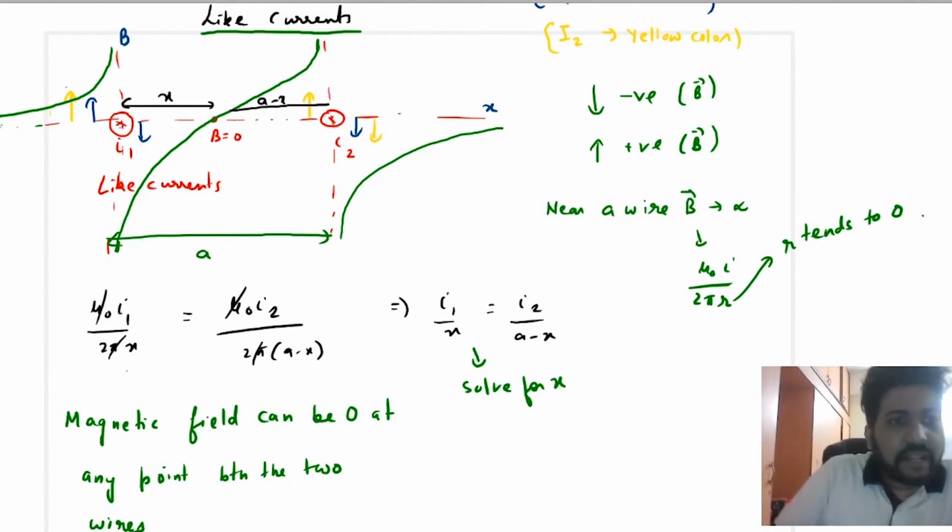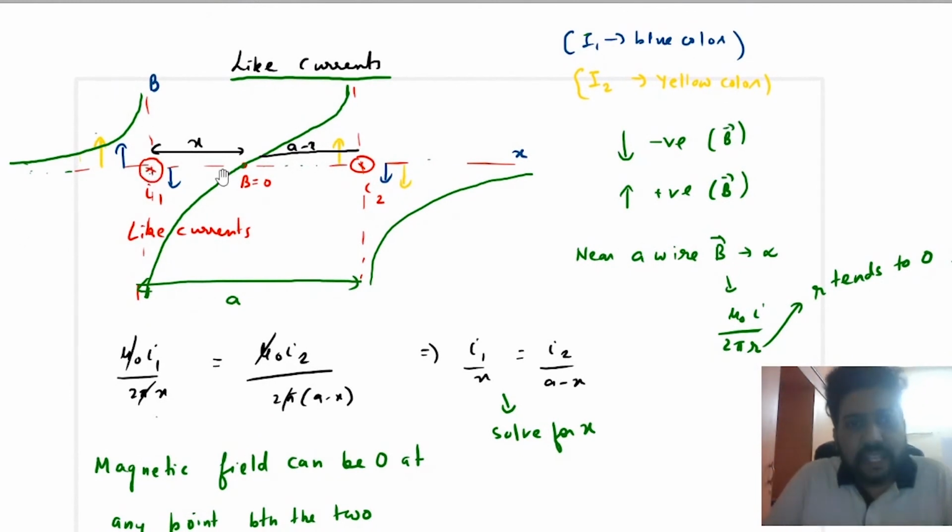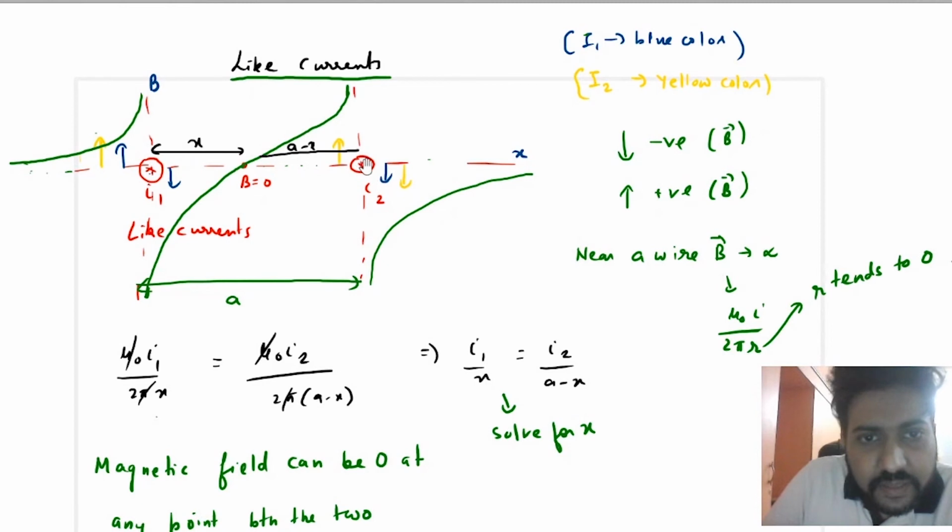Okay, now let us come to this graph. How did we draw this graph? First let us see the inside points. In the second wire, you can see that the field is upwards. If the field is upwards, and you know that near the wire the field has to be infinity, it will start with positive infinity. And here the field is downwards, and near the wire the field has to be infinity. Downwards means negative infinity. So negative infinity, positive infinity, and here it is zero. We have just drawn any random curve.